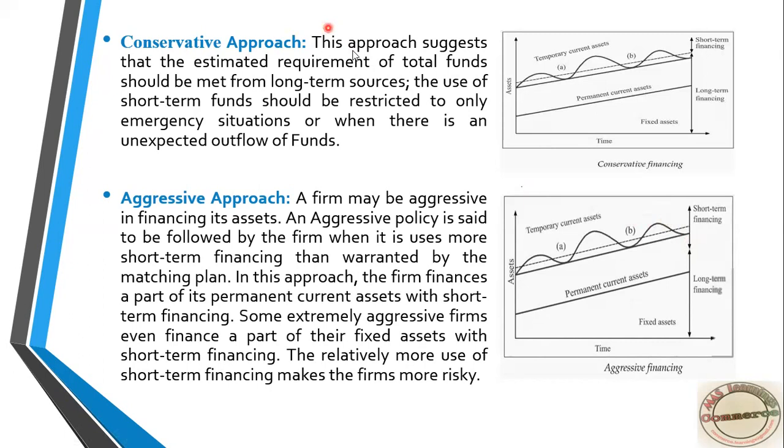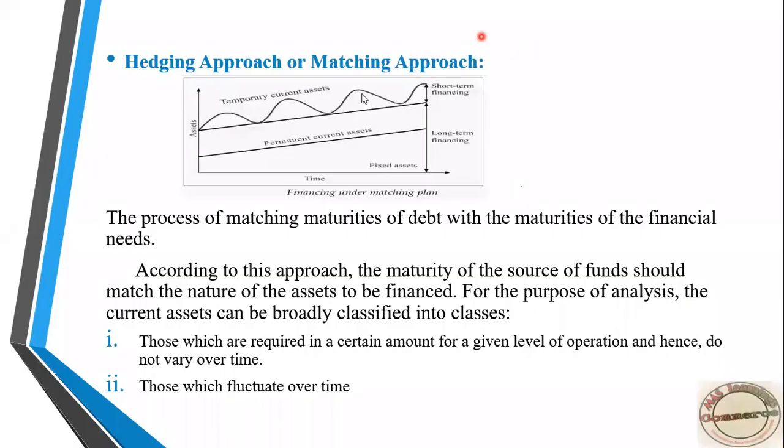These are the different approaches which a company has to decide. The company has to decide under which approach they will finance their working capital, that is, their current asset. This permanent current asset or permanent working capital is easily estimated by the company.